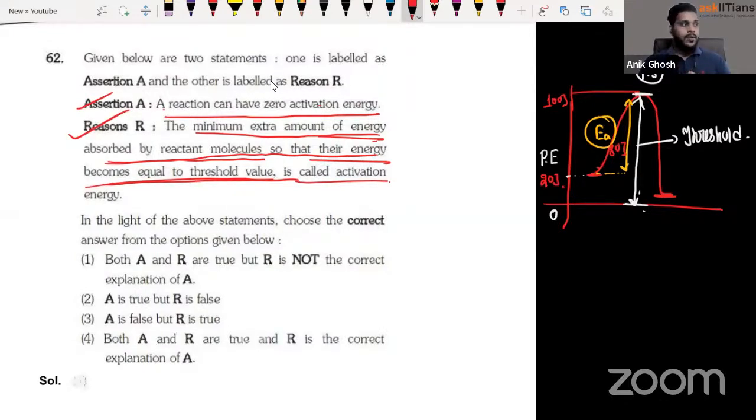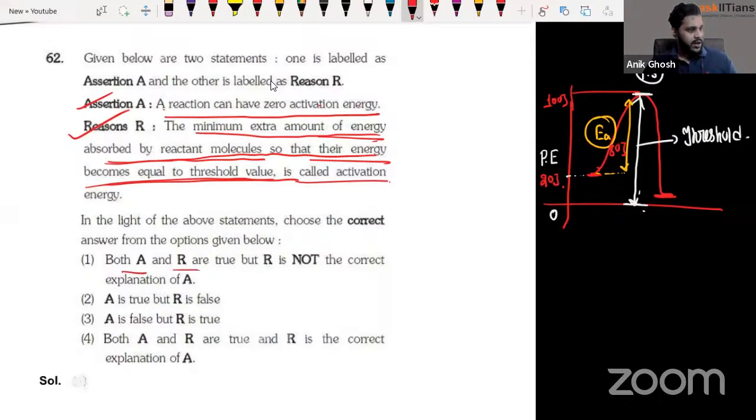Okay. Let me just give you an example. Let's say I take sodium, and if I keep it outside, what would happen? It would just catch fire, right? So it doesn't need any activation energy then. It is happening on its own, right? So both assertion and reason are correct, but assertion and reason have no connection with each other, isn't it? Reason is correct, but it is not the correct explanation for the assertion.